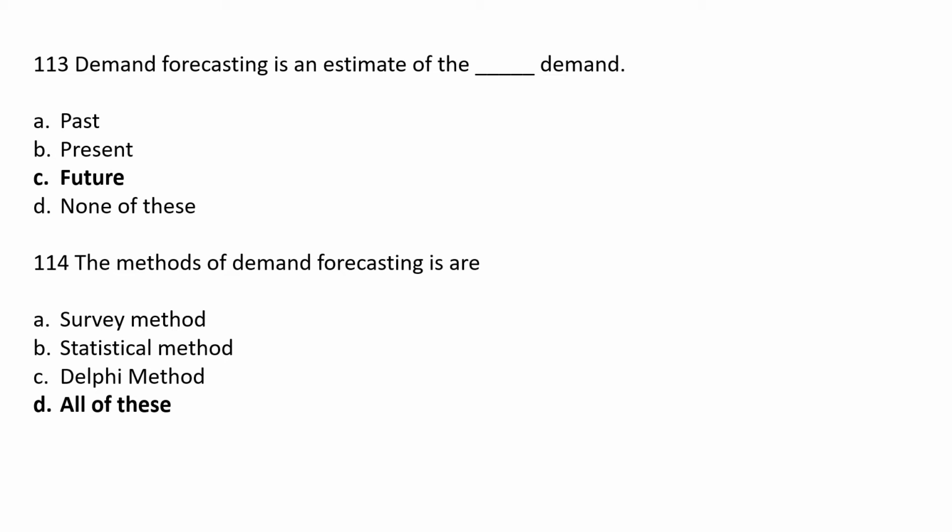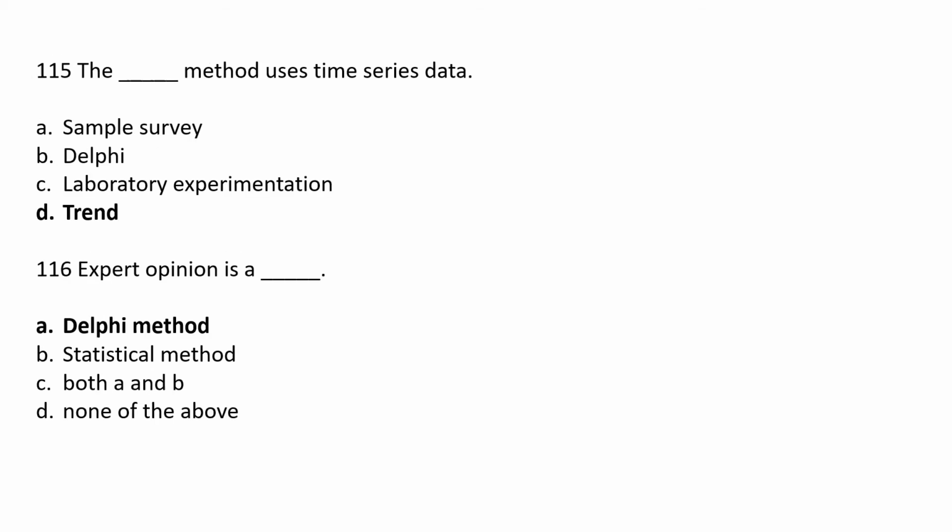The methods of demand forecasting are dash. Option A survey method, option B statistical method, option C Delphi method, option D all of this. The correct answer is all three are demand forecasting methods. So the correct option is answer D, all of this.